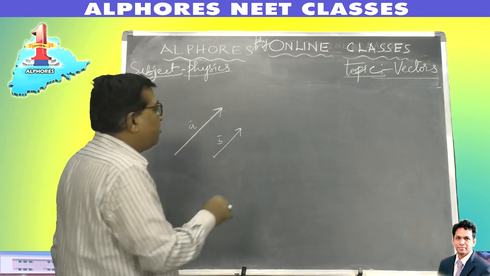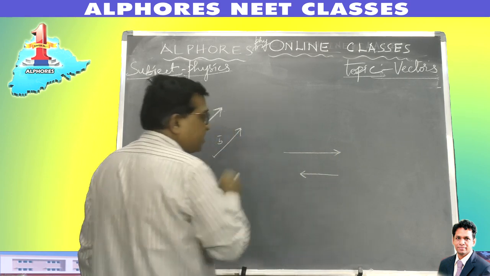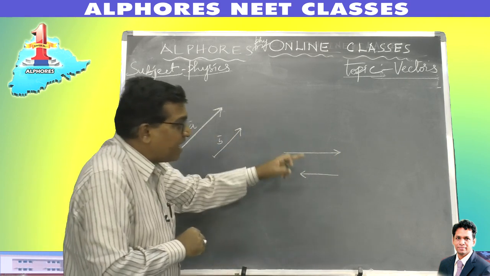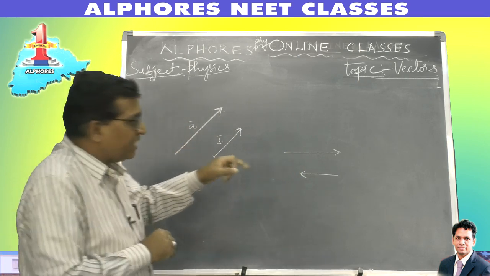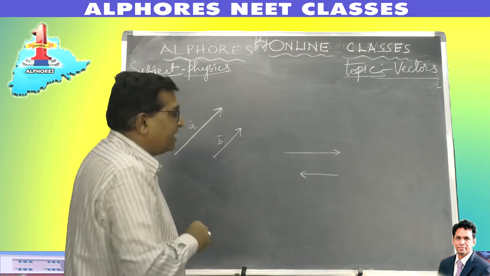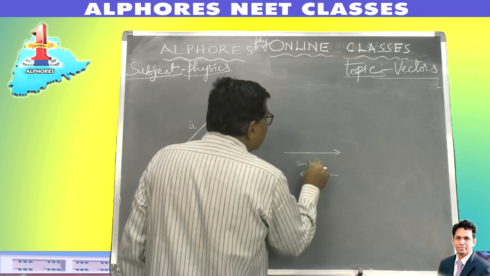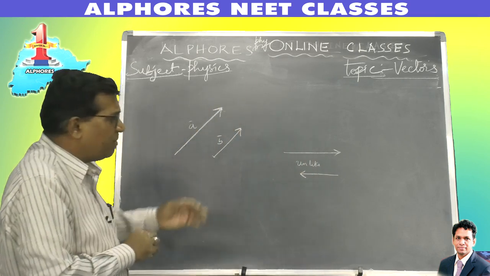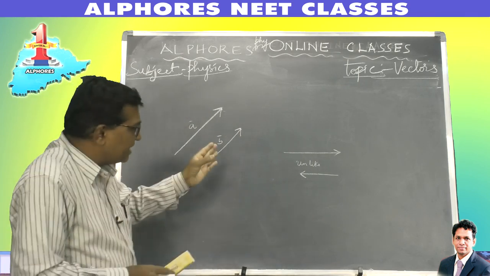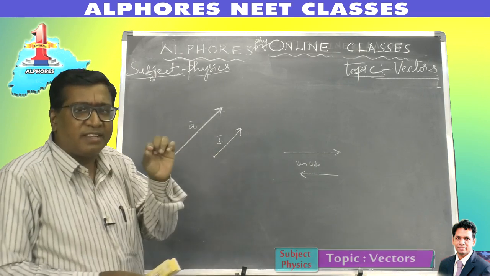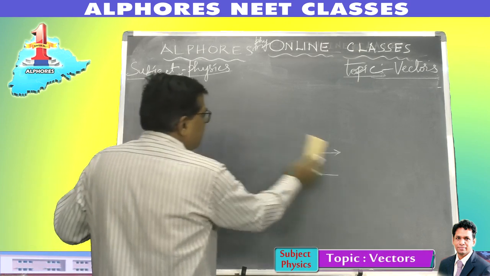Now suppose there are vectors whose magnitudes are different and the directions are opposite. They are anti-parallel, 180 degrees. Here both are in the same direction, the angle between them is theta 0. But here they are in opposite directions, theta 180 degrees. They are anti-parallel. Such vectors are called unlike vectors. This way, based on their representation, direction, magnitude, association and linkage, vectors are classified into various types.